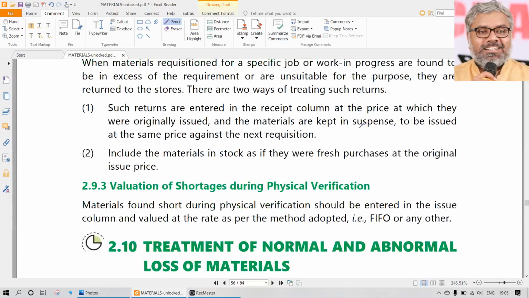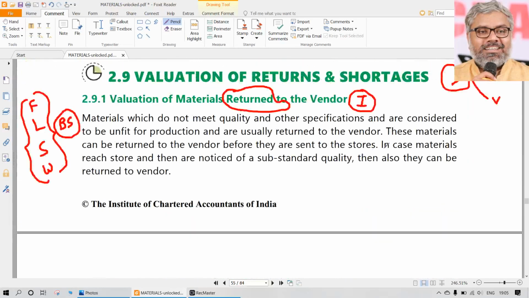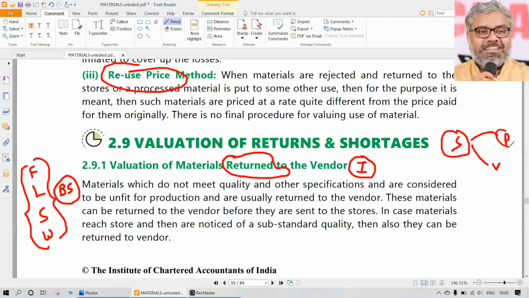Okay. In the same way, if some materials are issued to production and they came back to the store, then there is no big deal. Whatever price you issued to them, the same price you will enter for the return. So this is an issue, right? It will be considered as a material receipt.